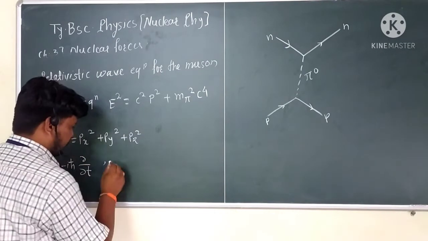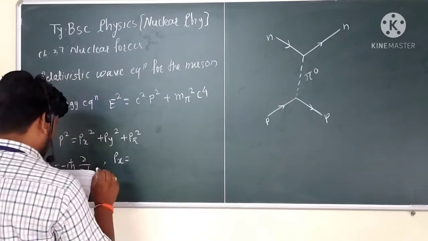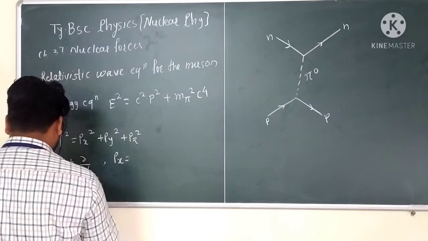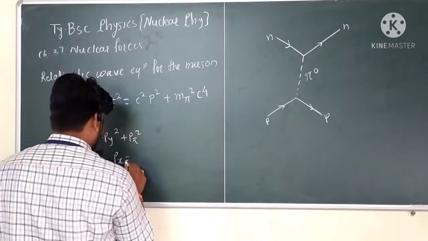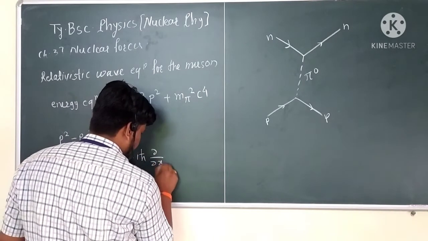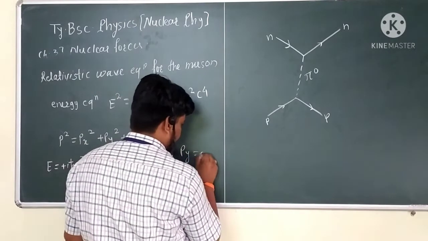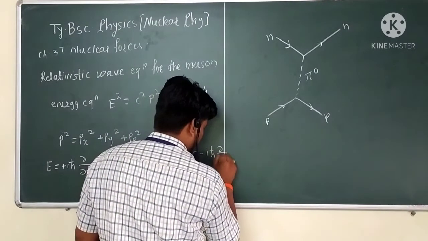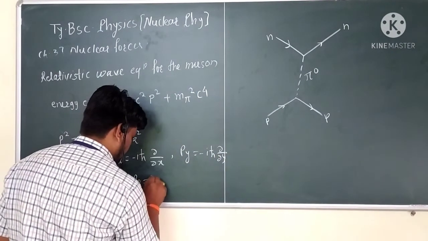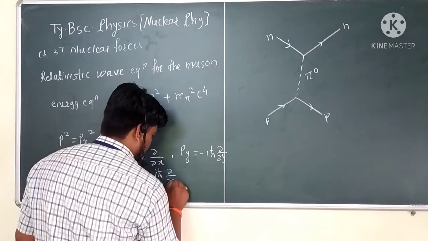Again, the momentum operators: Px is equal to minus i h cross dou by dou x, Py is equal to minus i h cross dou by dou y, and Pz is equal to minus i h cross dou by dou z.